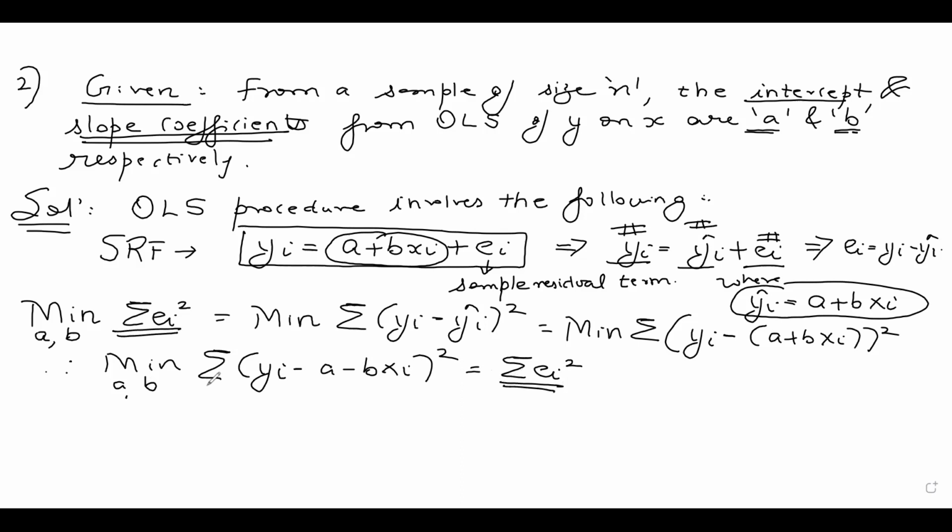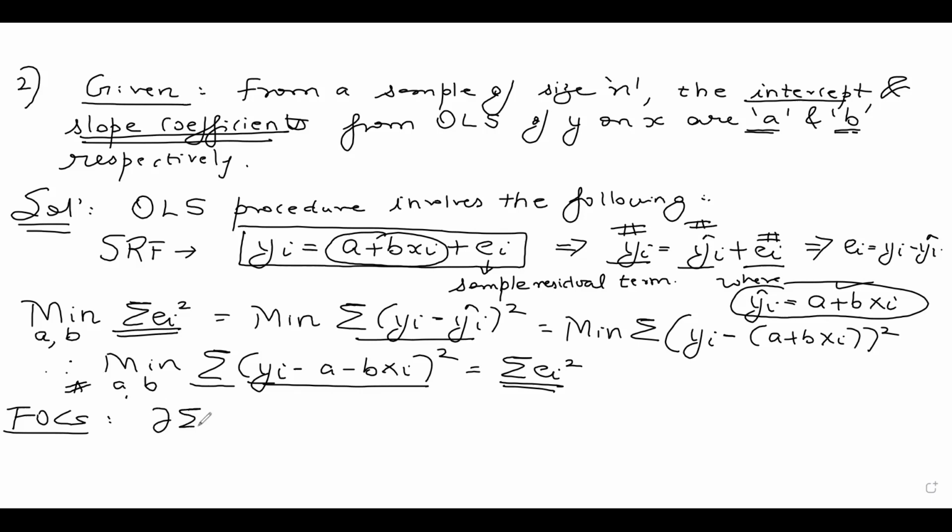Summation ei square is nothing but summation (yi minus yi hat) square. Yi hat itself is a plus b xi, so this is what we get. Now, if I differentiate it, look at the first order conditions, guys. How do we maximize or minimize? Put the first order derivatives equal to 0. So we are minimizing with respect to the slope coefficient and the intercept term.